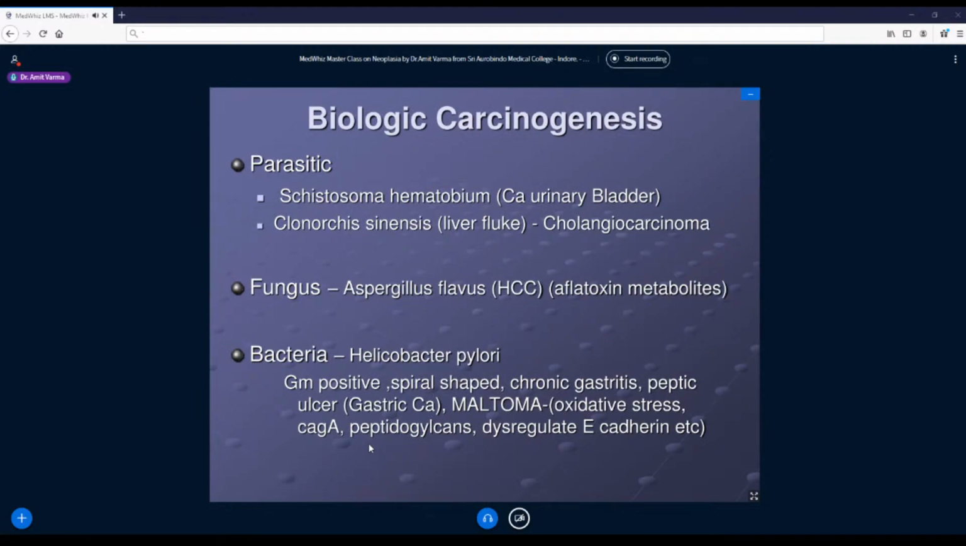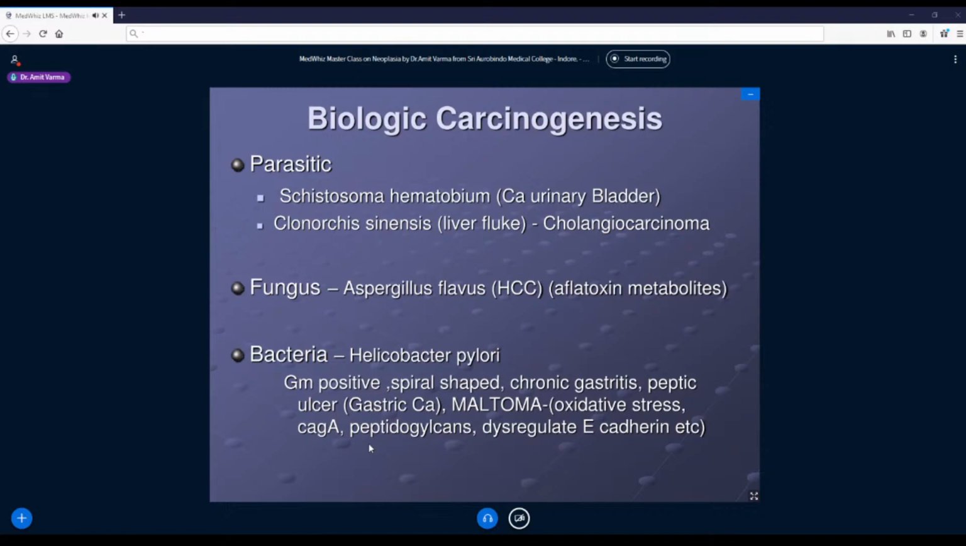What we understand by biological carcinogenesis is any kind of microorganism or organism which can cause some kind of tumor formation in a body. So broadly, we all know that all pathogens are classified into 4 broad categories like parasites, fungi, bacteria, and viruses. Of this, definitely viruses play a major role in biological carcinogenesis, but let us start first with some of the